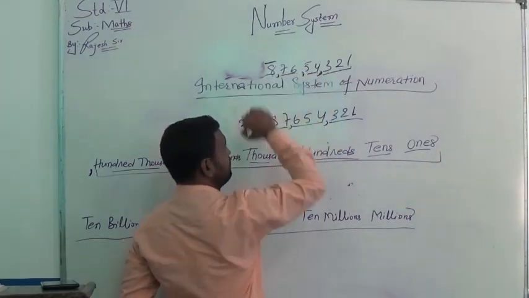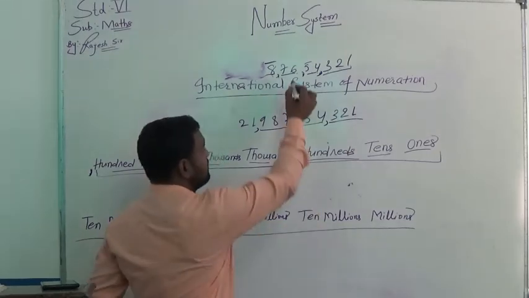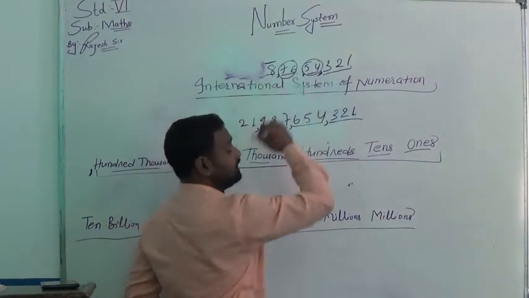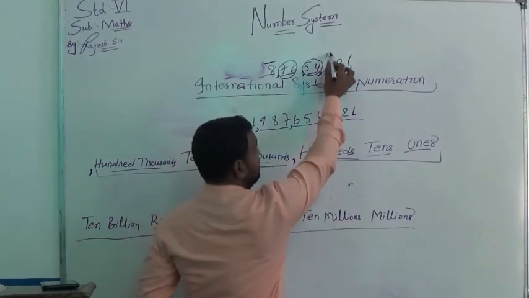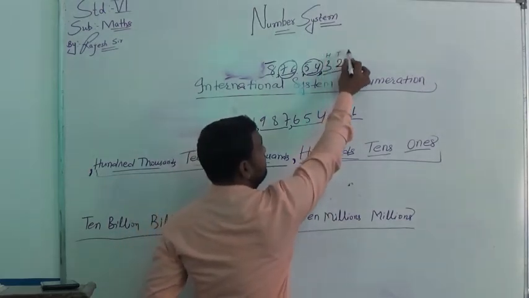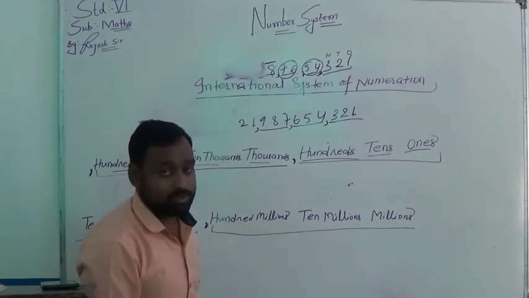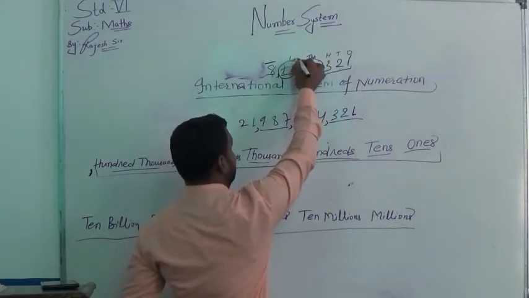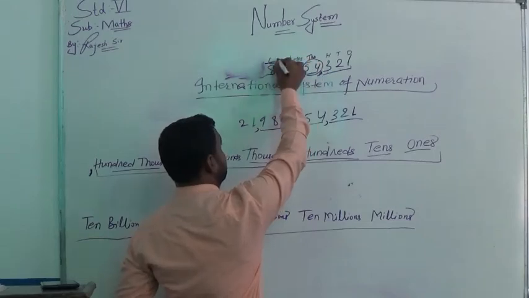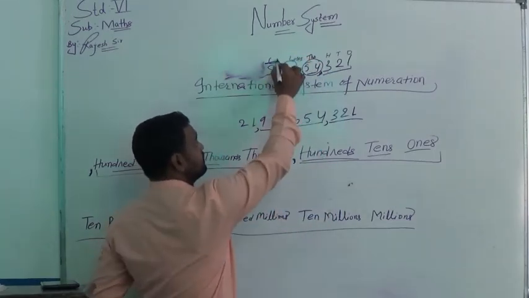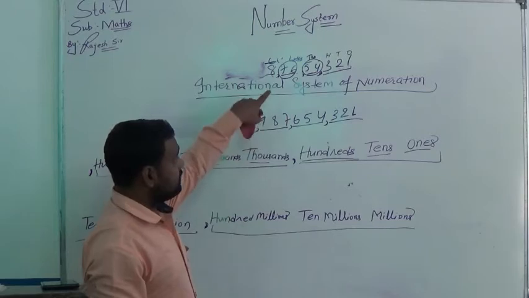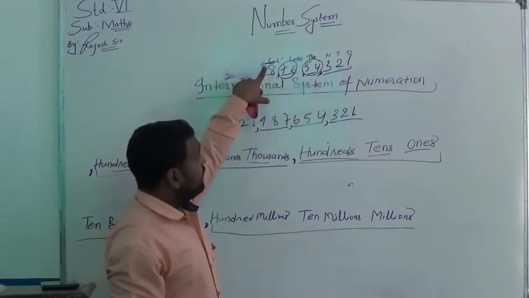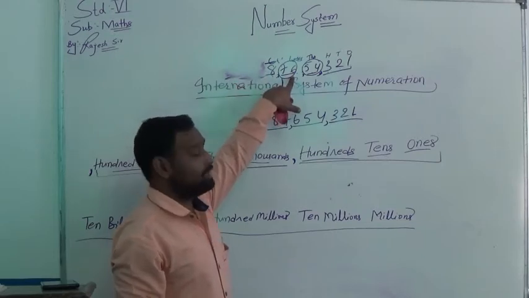Means 8 crore, 76 lakhs, 54,321, because it's thousands, it's lakhs, and it's crore.